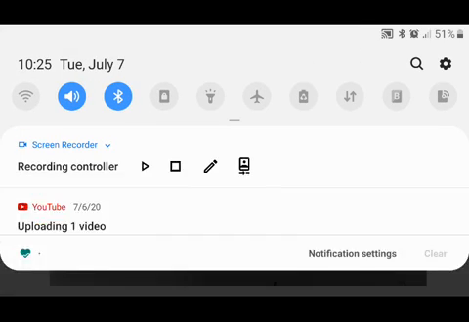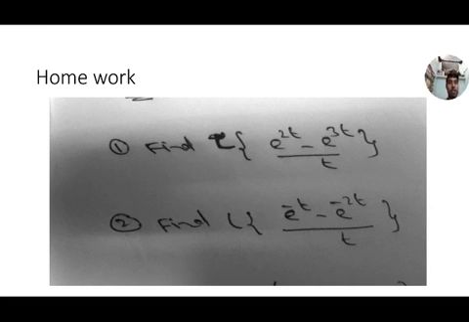Next, homework problems, two homework problems. Find the Laplace transform of e to the power of 2t minus e to the power of 3t by t. And next, second problem: find Laplace transform of e to the power of minus t minus e to the power of minus 2t by t.